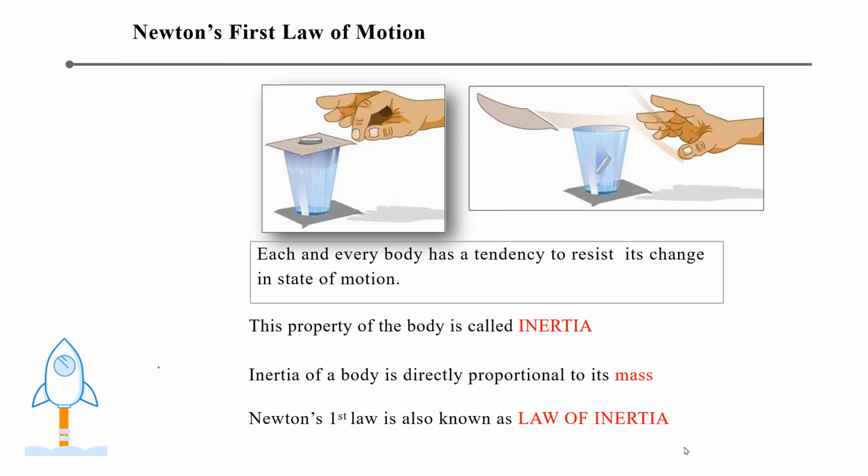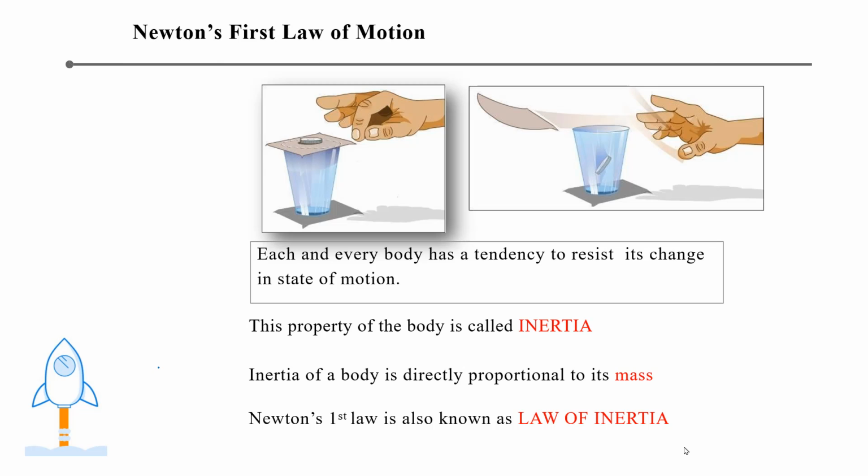So we have already studied Newton's first law of motion. According to Newton's first law of motion, if you are not applying any unbalanced force to the object, then the object will not change its state. It will continue to be in the state of rest, otherwise in uniform motion.